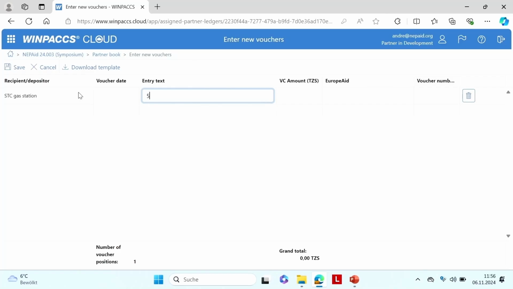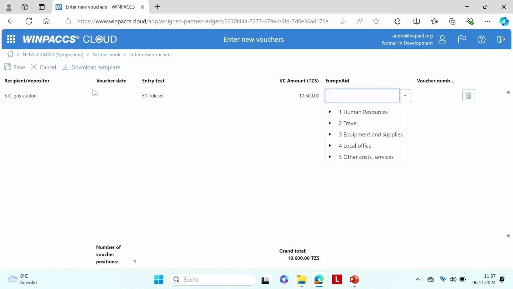Enter my entry text and enter an amount, and here I have the option to enter the budget line, something that's maybe not there from your partner's accounting system, right? But they can still add it before they submit.